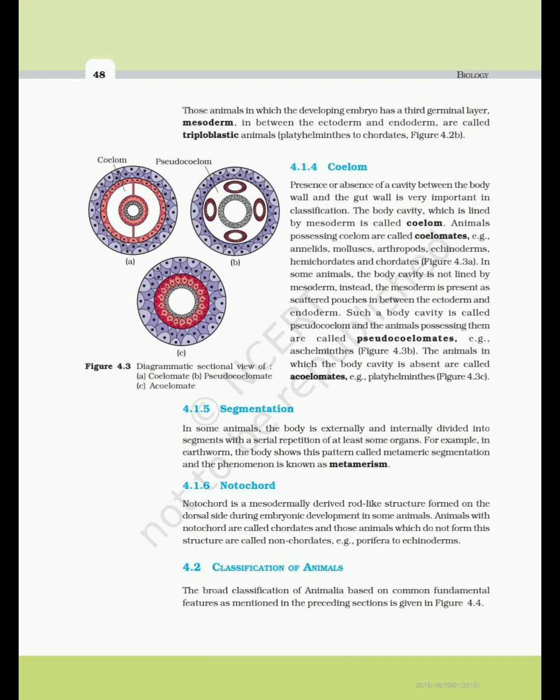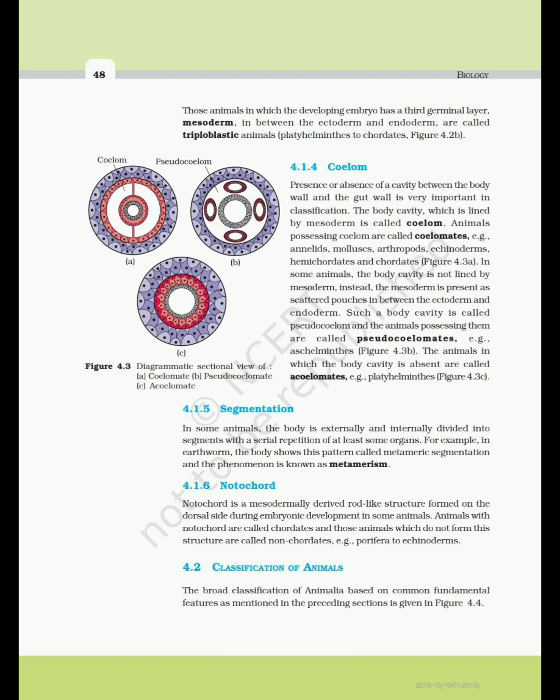4.1.5 Segmentation. In some animals, the body is externally and internally divided into segments with a serial repetition of at least some organs. For example, in earthworm, the body shows this pattern called metameric segmentation, and the phenomenon is known as metamerism. 4.1.6 Notochord. Notochord is a mesodermally derived rod-like structure formed on the dorsal side during embryonic development in some animals. Animals with notochord are called chordates and those animals which do not form this structure are called non-chordates, e.g., Porifera to echinoderms.